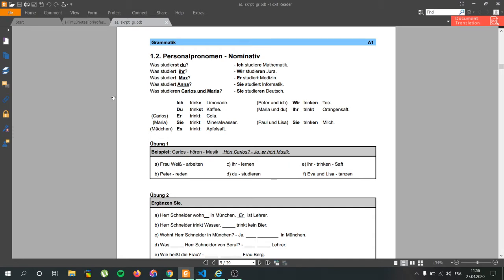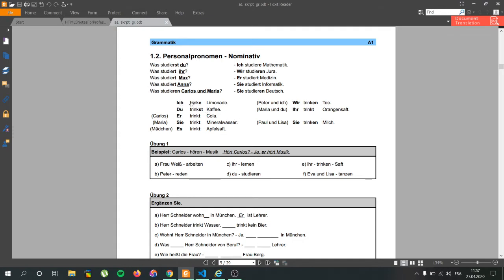And for we, it's wir, which is right here. And then you have you, in plural, of course, which is ihr in German. And then you have they, which is sie. But be careful because sie can also be the polite form of you, when you're addressing somebody politely, or you don't know them, you address them with sie. That's something you should note. As for the rest, you already know how to conjugate this stuff from our previous course, part 1.